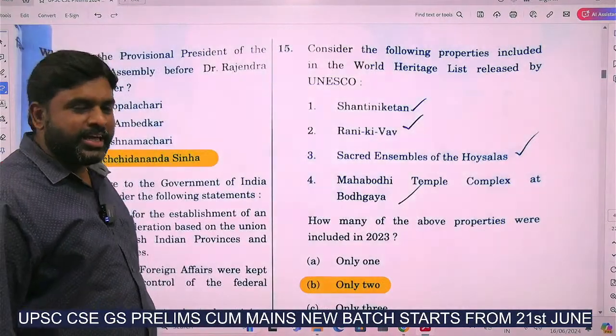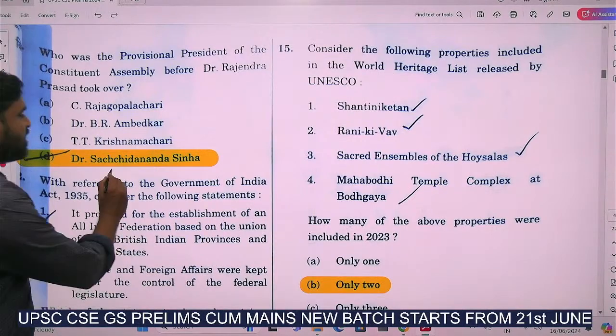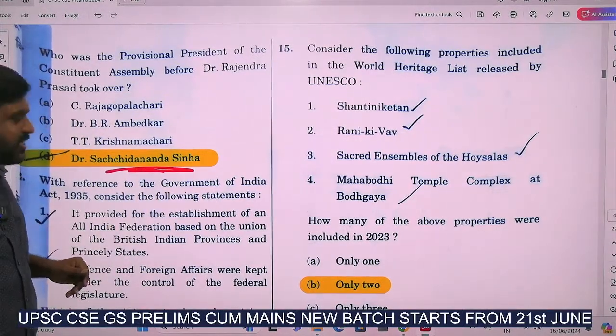Very factual question, easy question. Who was the provisional president of the Constituent Assembly before Rajendra Prasad? It is Sachidananda Sinha. Sachidananda Sinha, we know that.